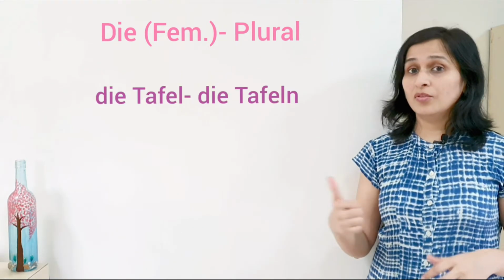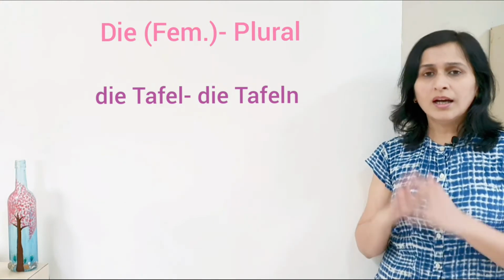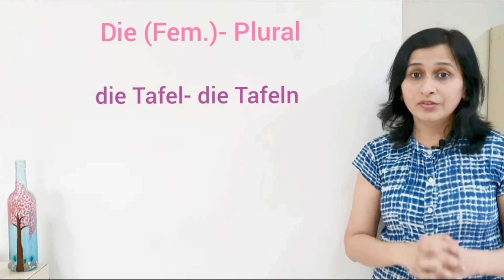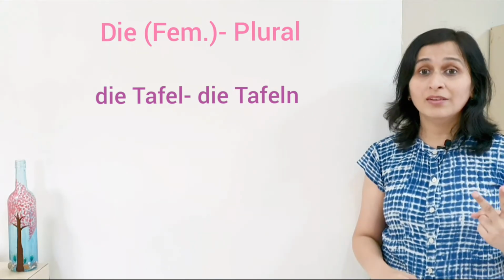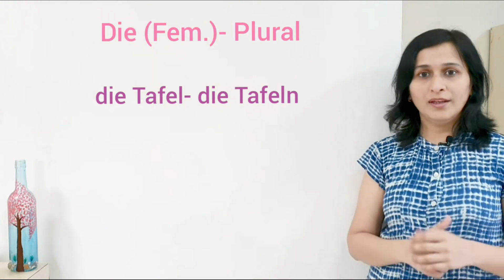Let's take these nouns for an example. Die Tafel, die Tafeln. Here the article in singular and plural are same. Now how will you identify the difference? First thing is that the spellings are different, second key will be the context and third key would be the verb. Let me give you an example.